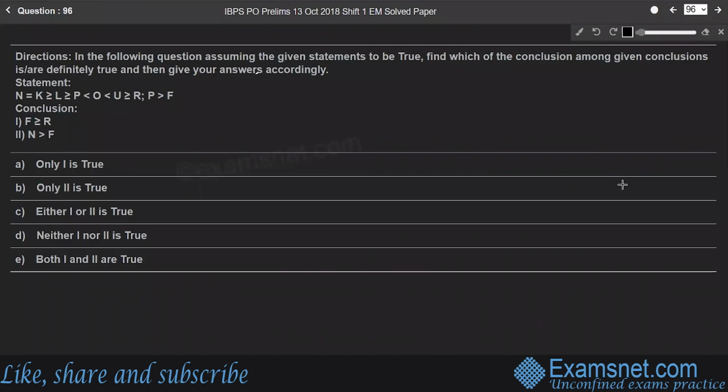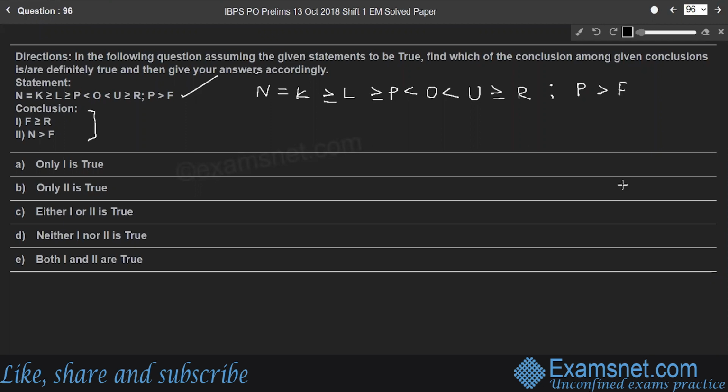Question 96. Again, based on the given statement, we have to find which conclusion is true or false, right? So let me consider the statement N is equal to K, and K is greater than or equal to L. L is greater than or equal to P. P strictly less than O. O strictly less than U. U greater than or equal to R. And another part of the statement, P greater than F, right?